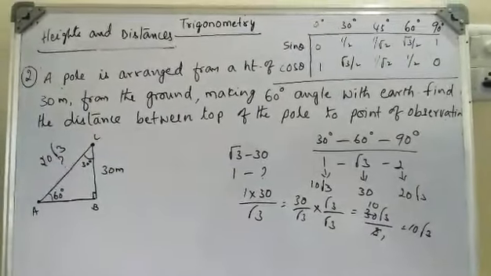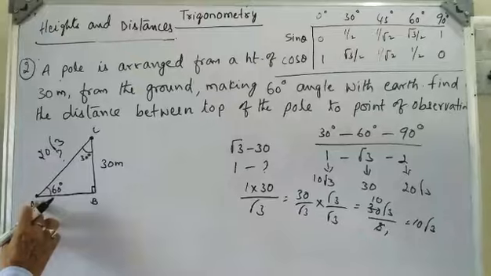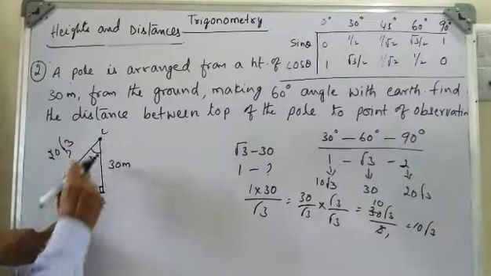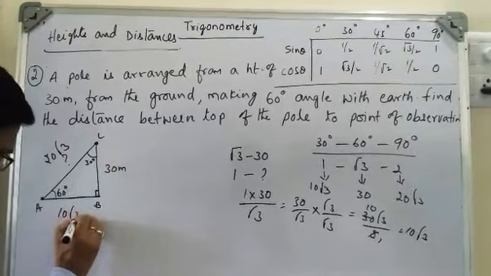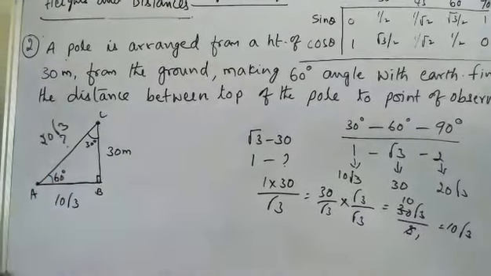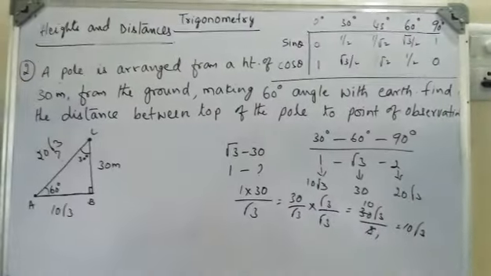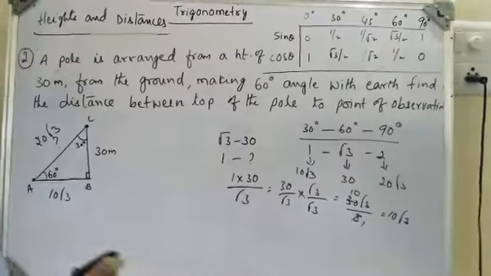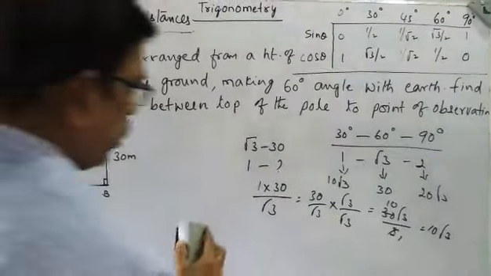So like this we can find out. If they ask you to find the distance between the point of observation and the base of the pole, suppose you want to find AB, this AB is opposite to 30 degrees. For 30 degrees it is equal to 10 root 3 meters, and this is 20 root 3 meters, which is already given in the problem. So this is a simple tip. We can do any kind of problem based on heights and distances within 1 minute. Now we verify these values by doing the actual procedure.